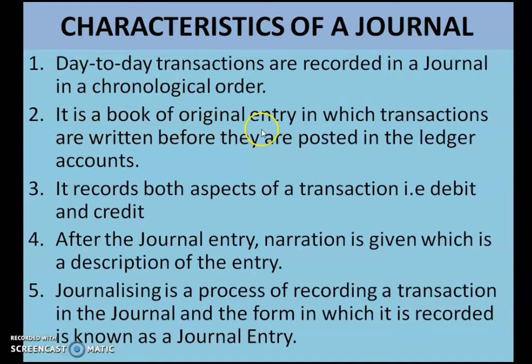It is a book of original entry in which transactions are written before they are posted in ledger accounts. So before making ledger accounts, the first entry is made in the journal.